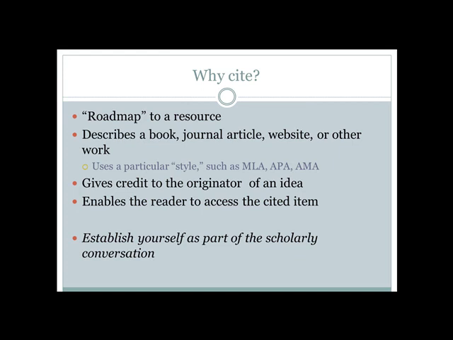So why do we cite? Citations are like a roadmap or a stepping stone to a particular resource so that you, your professor, or your readers would be able to locate your reference in its original format. The parts that make up a citation describe any kind of published or unpublished material: books, journals, articles, websites, research studies, archival materials, or more.